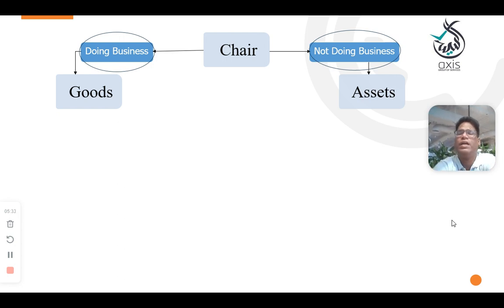Then that is called an asset. For example, we can discuss a lot of examples here. A laptop for us is an asset because we purchase it to use it and to generate the revenue to do the office work. And if we are doing the office work, we get the money, right? Then only it is treated as an asset.